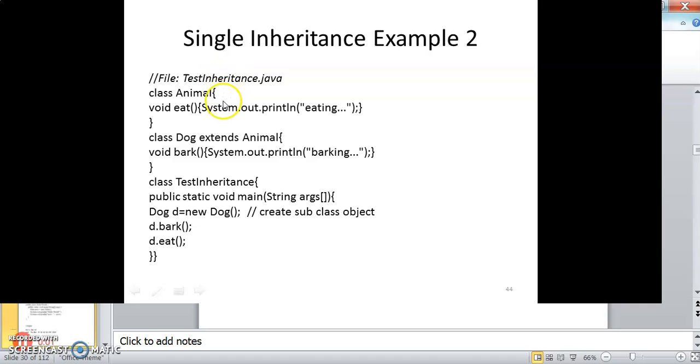Then this is another example. Animal is a base class and Dog is a derived class, extending Animal. Animal has a function eat, which prints eating, and Dog has a function bark, which prints barking. And in TestInheritance, public static void main, you always create an object of the derived class only. So I create the object of the derived class, and then using the derived class object I am calling bark as well as eat.